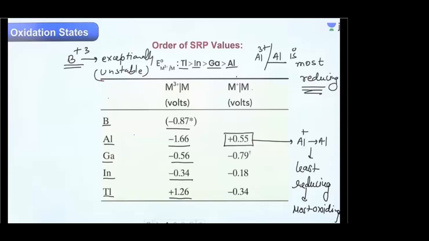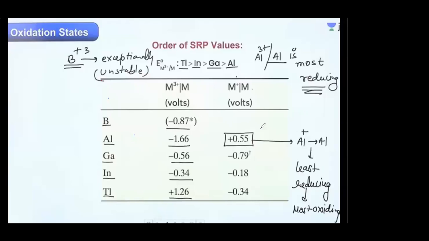Now the order of SRP values, that means reduction potential values. Yesterday only I have explained these values. These values show that aluminum is most reducing. Aluminum 3+ ion changes to aluminum, that means the gain of electron. Among all the elements of group 13, aluminum is most reducing in nature. But if we talk of Tl 1+ ion, it is most oxidizing, that means least reducing.